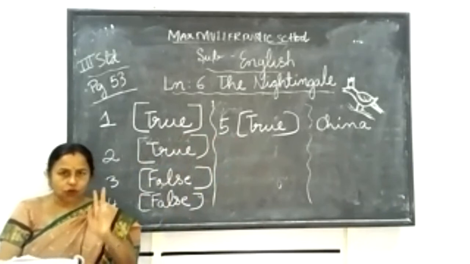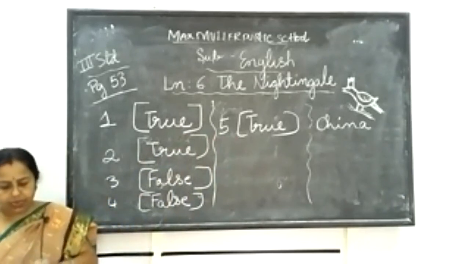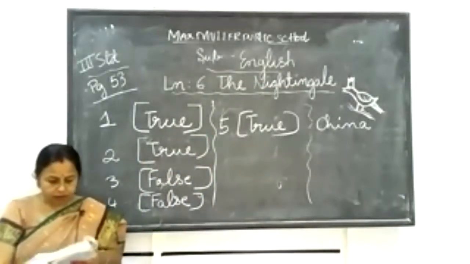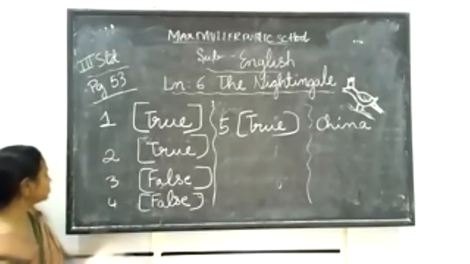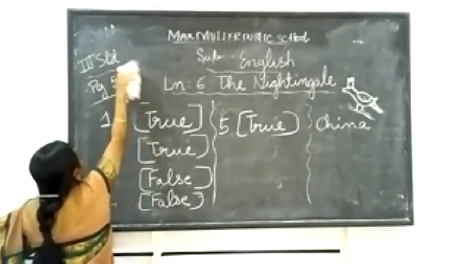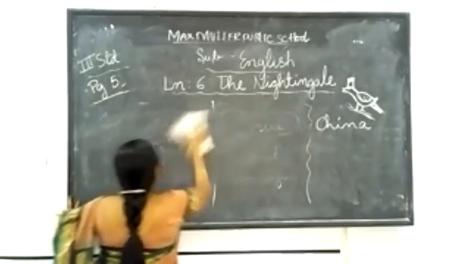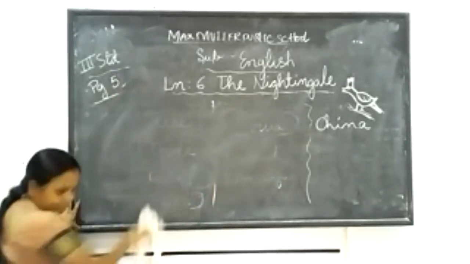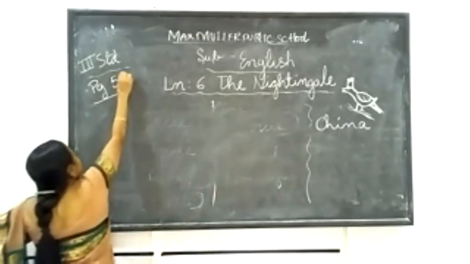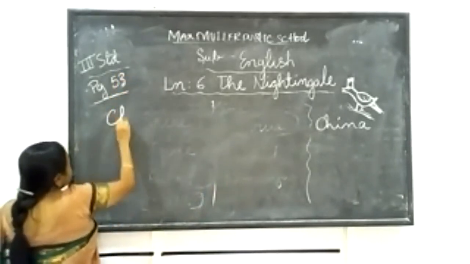Next one, comprehension. Let's choose the correct answer. Two options will be wrong, one will be correct. The emperor lived in, now see, I'll write this. Same page only, children. So this is choose the correct answer.